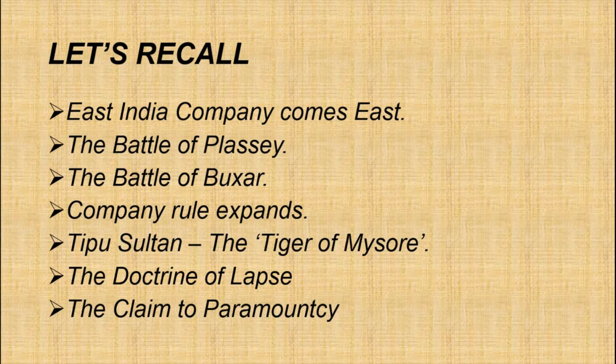Children, in this chapter, we learned Vasco da Gama's voyage, right? Who discovered the sea route from Europe to India, Europe to East? Of course, Vasco da Gama. Vasco da Gama, a Portuguese sailor, discovered a sea route from Portugal to the east, and in the year 1498 Vasco da Gama and his crew landed at Calicut, right? Then what did we discuss? We discussed the English East India Company's arrival.